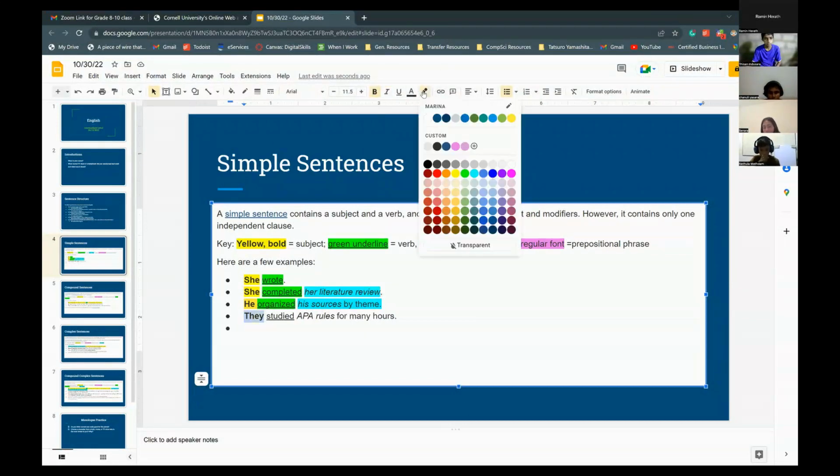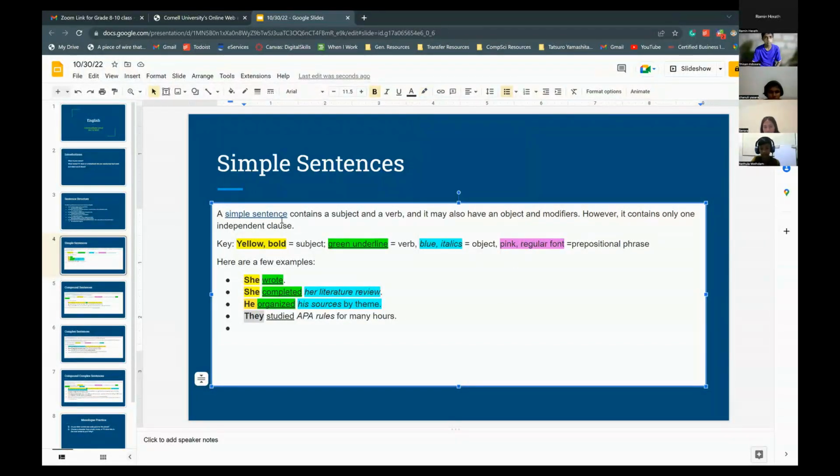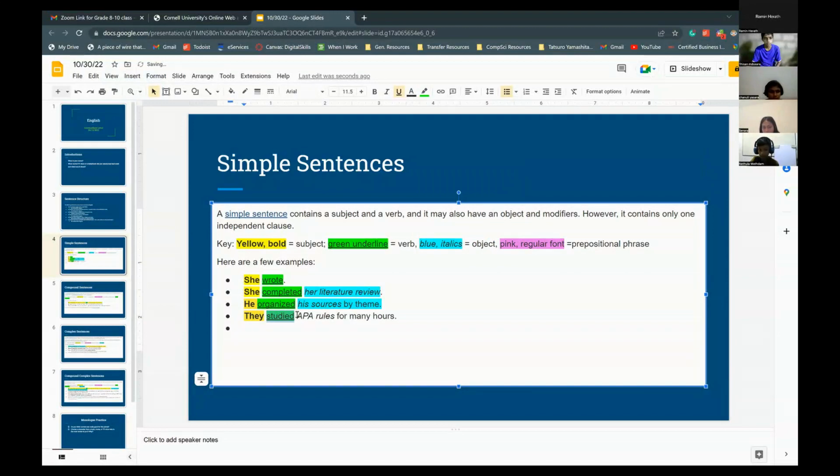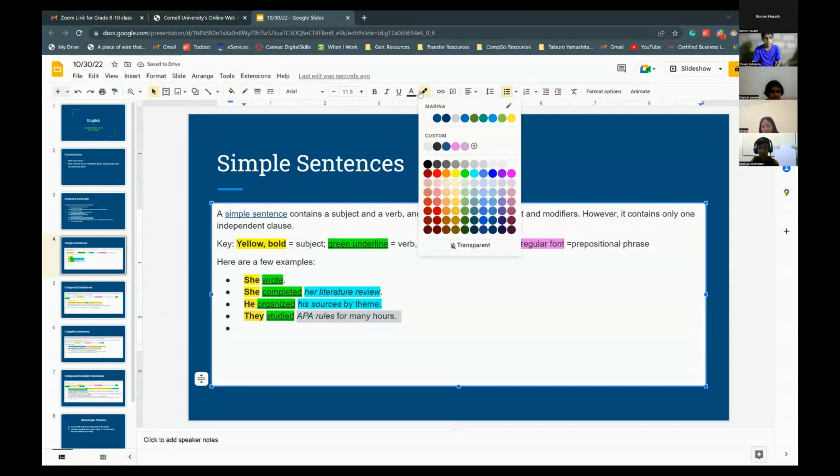And then following a similar pattern, what would "they" be in the sentence? Would it be the subject, the verb, or the object? Yellow color, yes. This is our object. This verb. Mm-hmm. And then what would "the APA rules" be? The object.